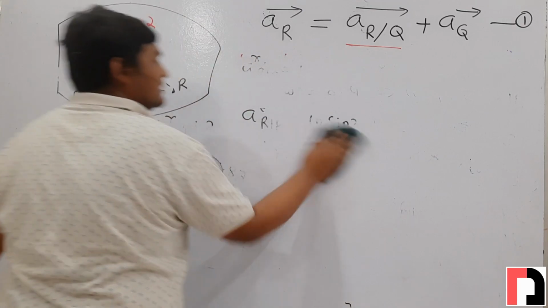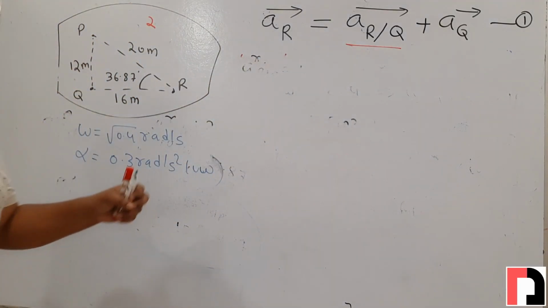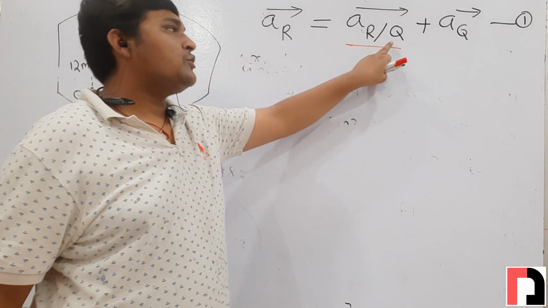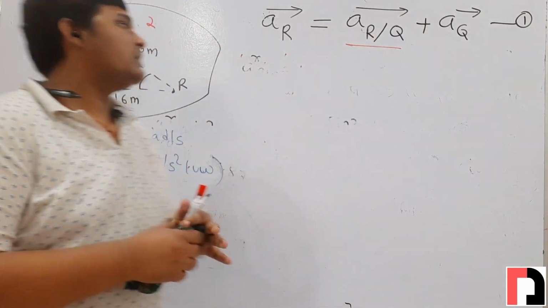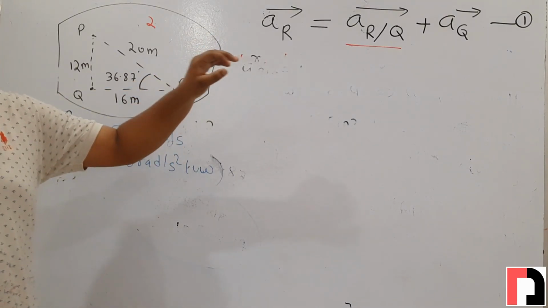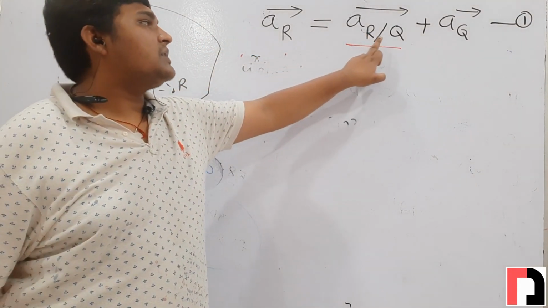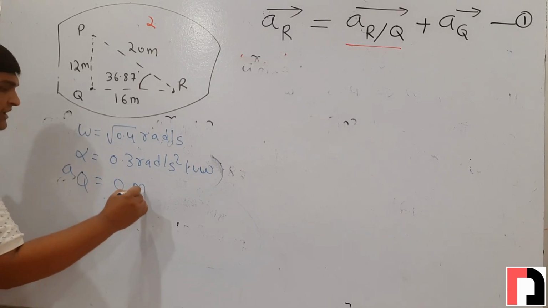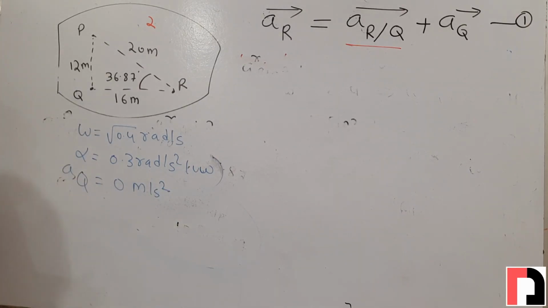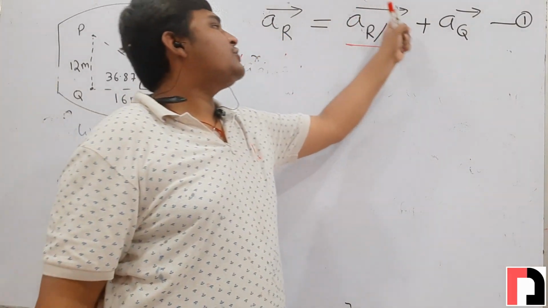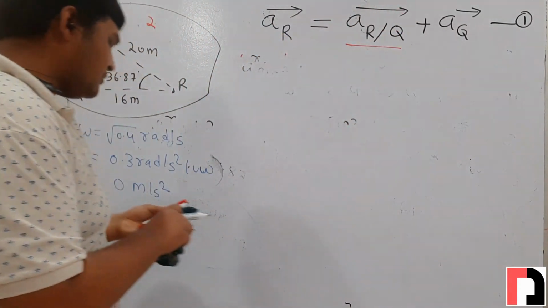So the vector equation between points r and q is acceleration of r equals acceleration of r with respect to q plus acceleration of q. Here we need to find the acceleration of point r. We already know the acceleration of q; in the question it is given as 0 meter per second square. To calculate acceleration of r, first we need to find acceleration of r with respect to q.